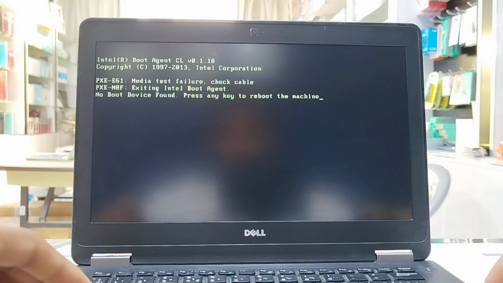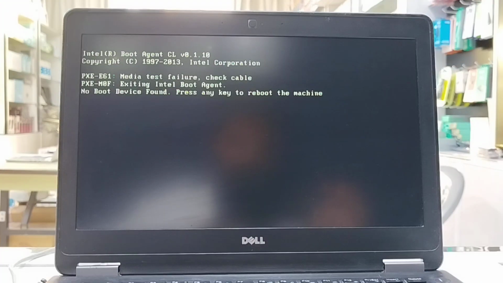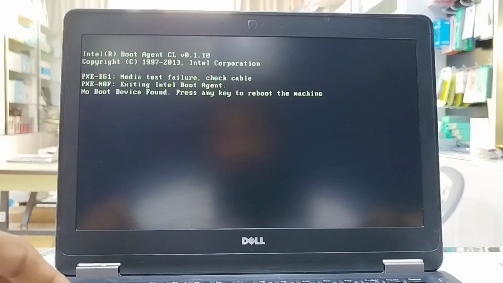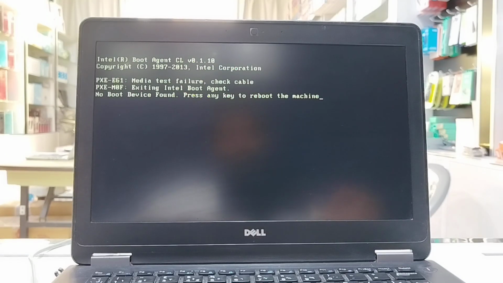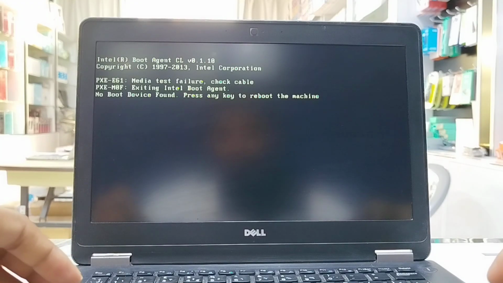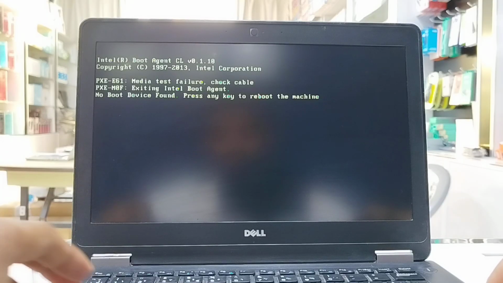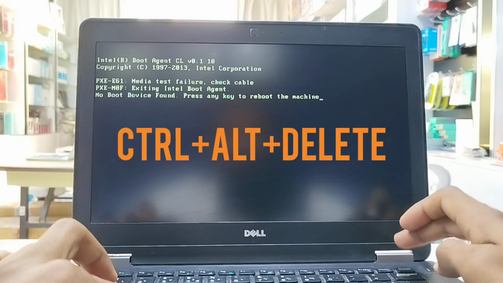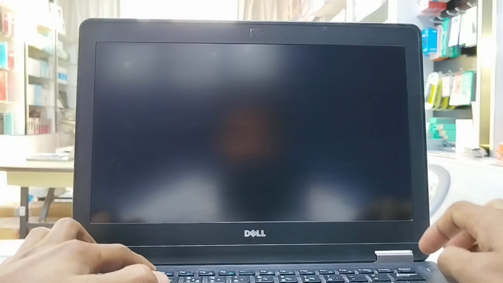In today's video, I'll show you how to fix no boot device found error on a Dell laptop. If your laptop is not starting and showing this error, don't worry, you can fix it in just a few steps. Step 1. First, press Ctrl plus Alt plus Delete and restart your laptop.